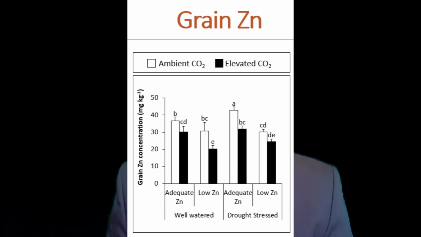And the effect of high carbon dioxide on nutritional quality was more severe when plants were not supplied with a sufficient amount of any of these nutrients. For example, when wheat plants were grown with an insufficient amount of zinc, they had a more negative effect of high carbon dioxide on grain zinc concentration.